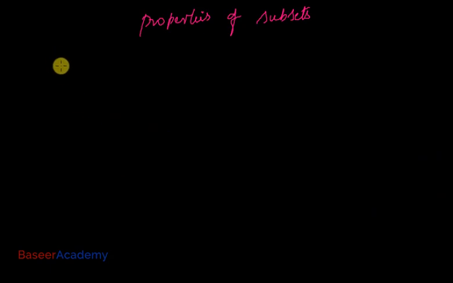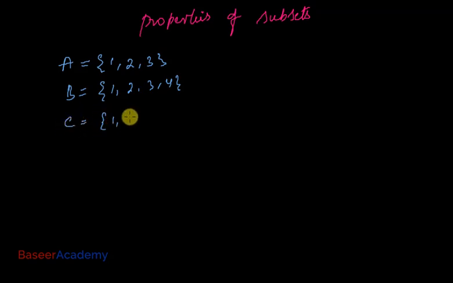Properties of subsets. Let us say I have set A as {1, 2, 3}, set B as {1, 2, 3, 4} and set C as {1, 2, 3, 4, 5}. What can I say? Can I say that A is a subset of B? Yes, I can, because every element of set A is also an element of set B. 1, 2, 3 you have in set A, 1, 2, 3 are also in set B. So A is a subset of B.